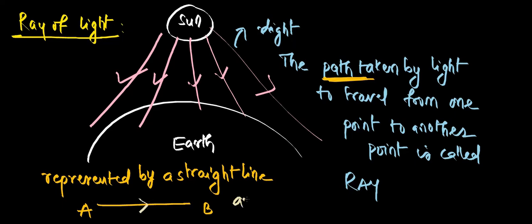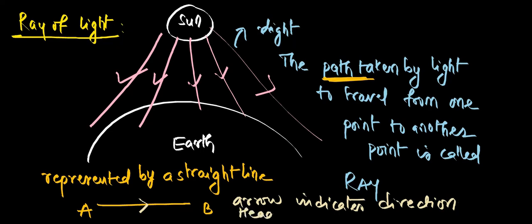Arrow indicates direction here. Where do you see the head? Head is towards B, no? So direction is towards B. So arrowhead indicates the direction. Clear?